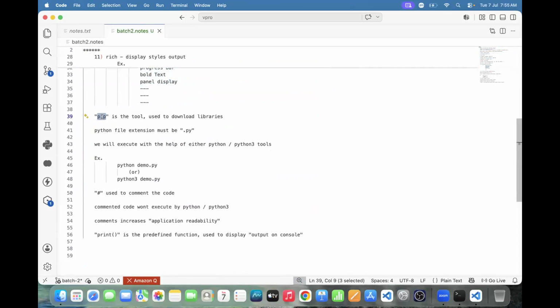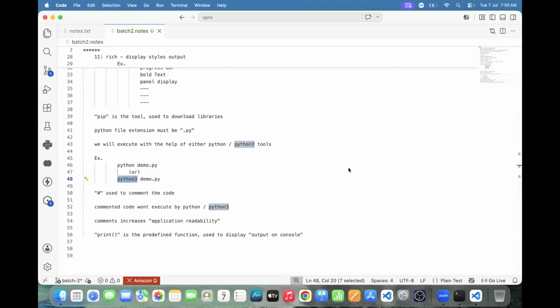What is the file extension? .py. How to execute the code? We can execute it with Python or Python 3. Team, whoever is already working, don't fill the board, because our target is that everyone needs to understand along with me.